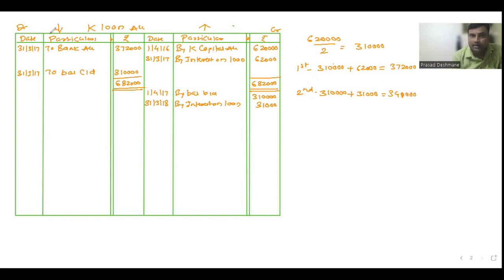When we're paying, it will again reduce the loan. That's why I'm debiting on 31st March 2018, to bank, 3,41,000. Then if I close this account, both sides are 3,41,000. So no balance carried down is left. It's balancing. That's it for the loan account. I hope you understood everything.